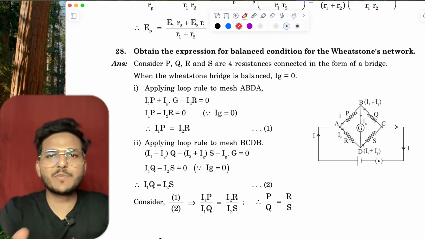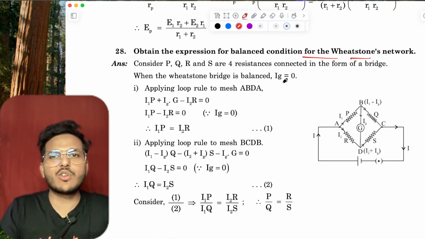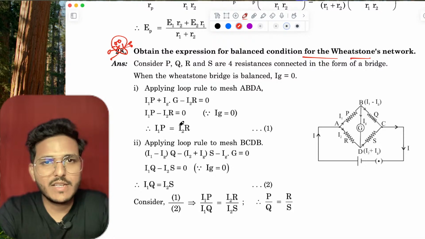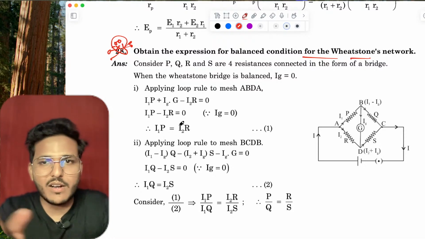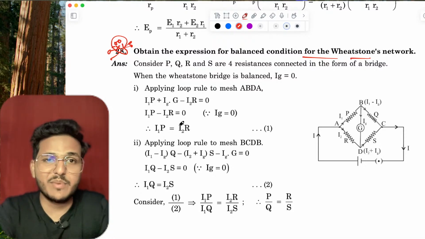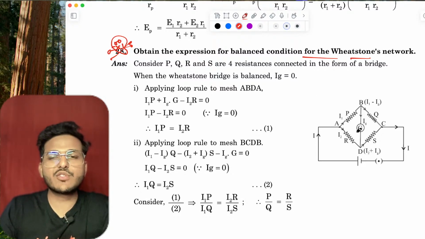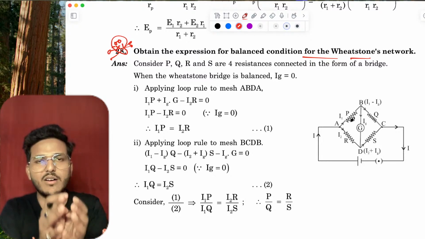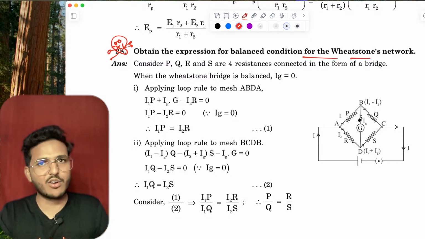Now explain the Wheatstone bridge combination. This is also a most important question. Anyone having any doubt in Wheatstone bridge, let me know. Wheatstone bridge is basically 4 resistors connected at the sides of a rhombus.